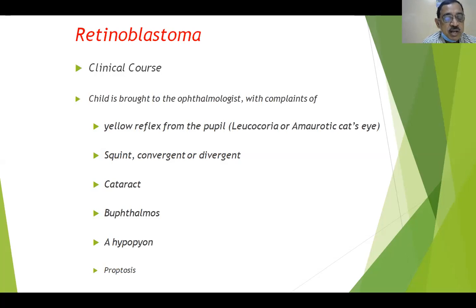And a complicated cataract can also occur in these cases, and the eye may become enlarged or proptosed, giving rise to an appearance of buphthalmos. There can be a hypopyon, or settling of tumor cells in the anterior chamber, and the eye will be proptosed. When you compare both the eyes, you see one eye is in normal position and the other eye is proptosed, in case of unilateral retinoblastoma.